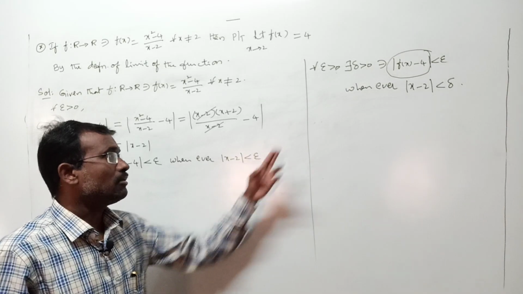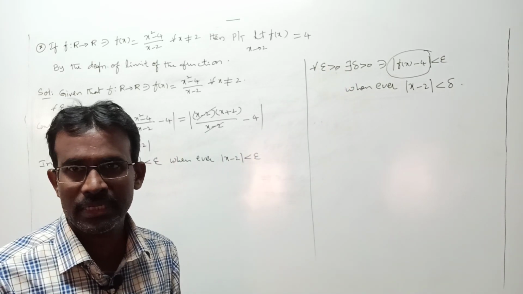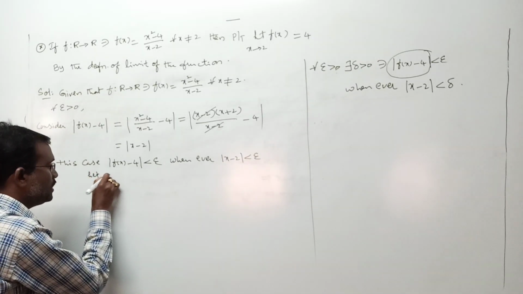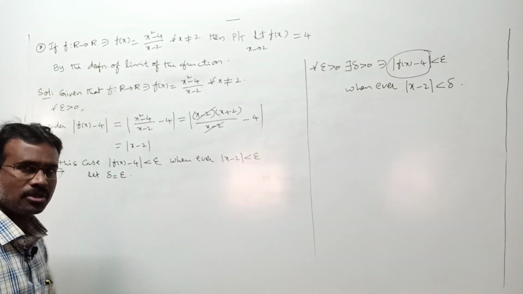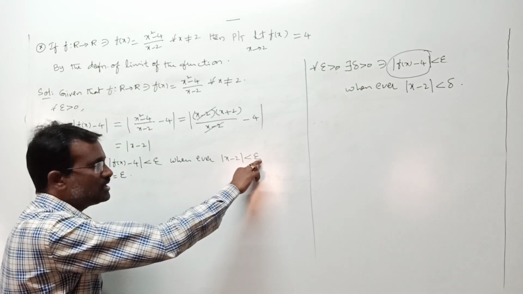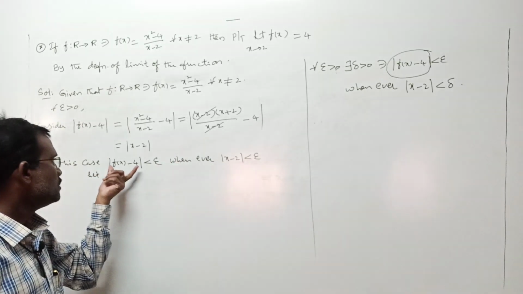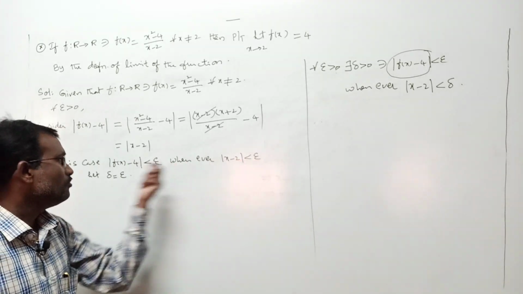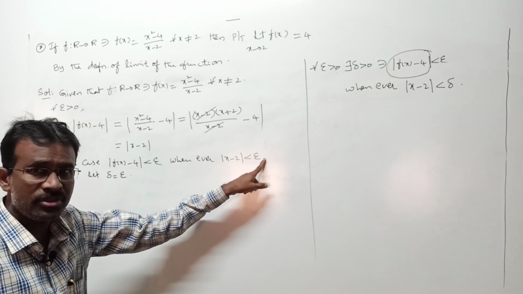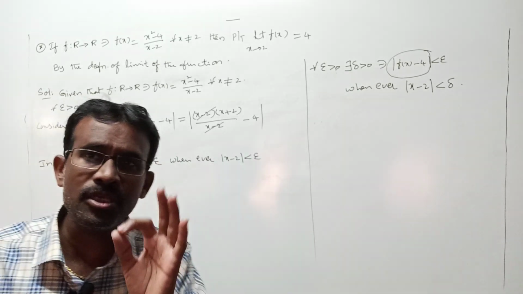But we know in this case, already in the definition I told, epsilon and delta both are least positive real numbers. So for our convenience, we are going to take epsilon is equal to delta. Delta and epsilon both same, because both are least positive real numbers. Especially I want to replace this epsilon with delta, because both are same things we can take. Here the meaning is what? Whenever this is less comparing with a least positive real number, this is also less comparing with a least positive real number. That meaning you must get.